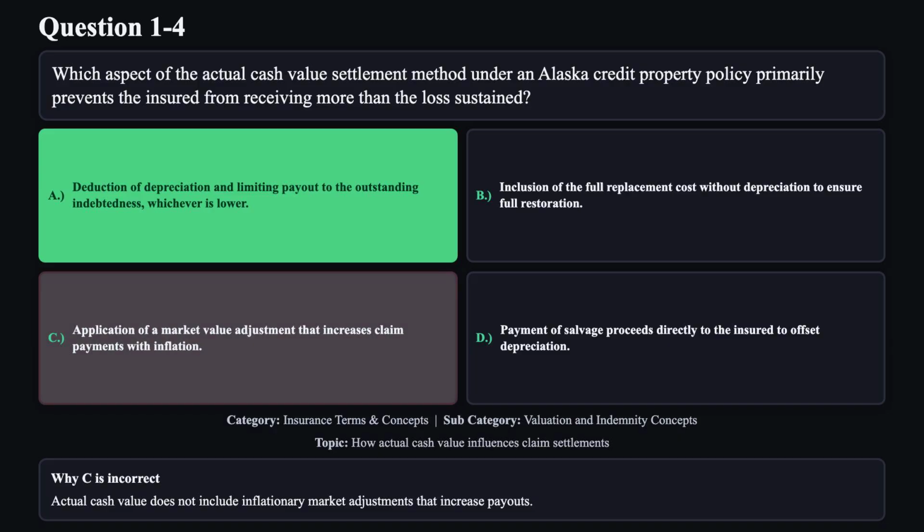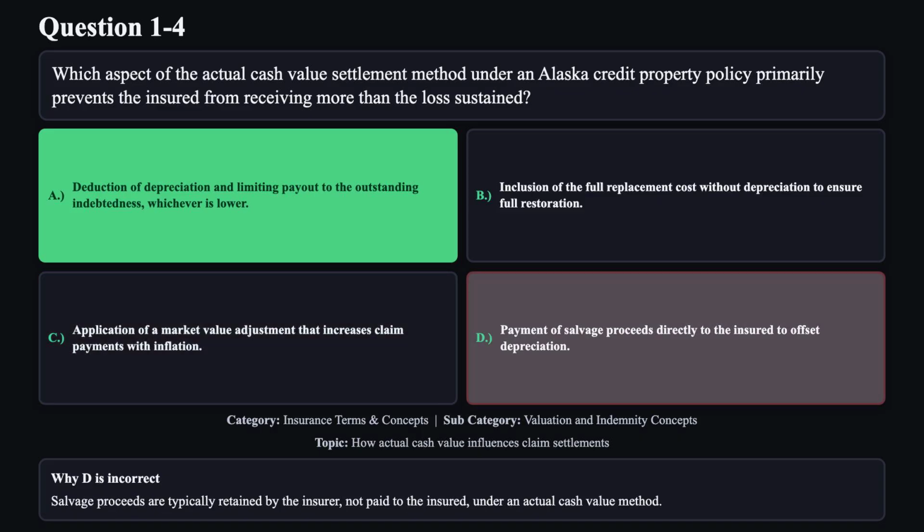Reason C is not correct. Actual cash value does not include inflationary market adjustments that increase payouts. Reason D is not correct. Salvage proceeds are typically retained by the insurer, not paid to the insured, under an actual cash value method.